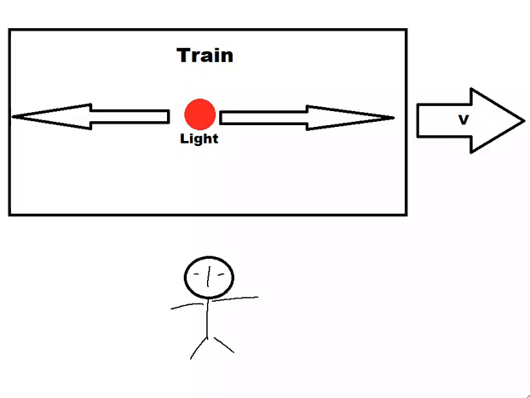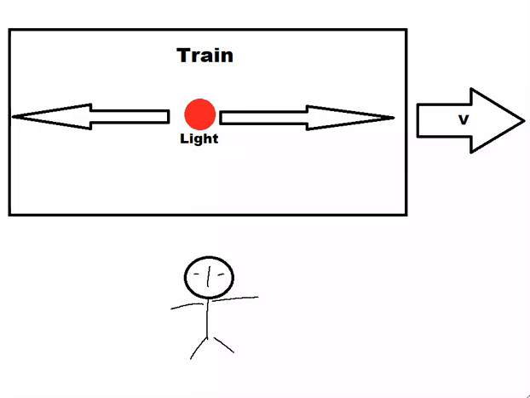Suppose we have a train moving at a constant speed to the right, as shown on the picture, and exactly in the middle of it light is emitted traveling towards the left and right edges of the train. It's obvious that for an observer inside the train, the light will reach both edges of the train at the same time. Why? Because the train is an inertial frame for them. Why inertial? Because it's moving at a constant speed.